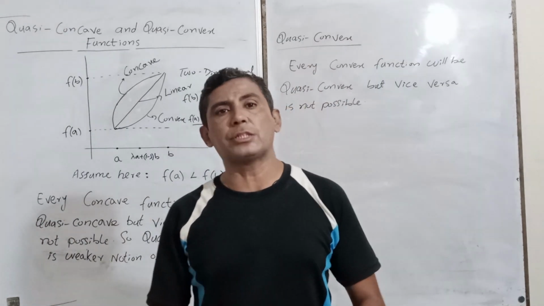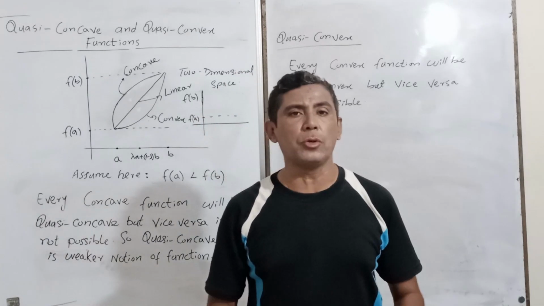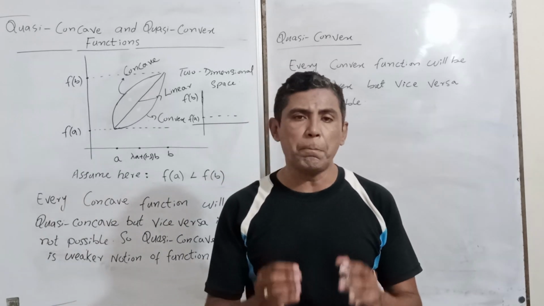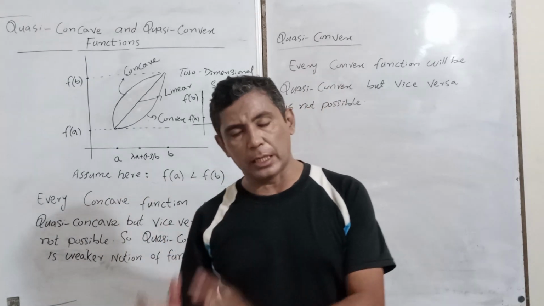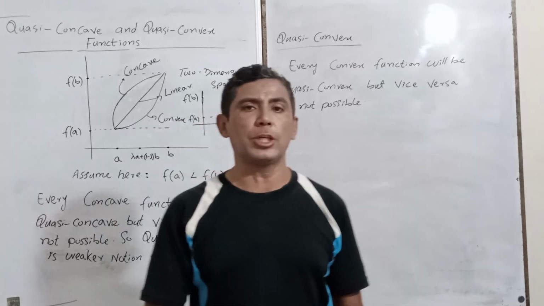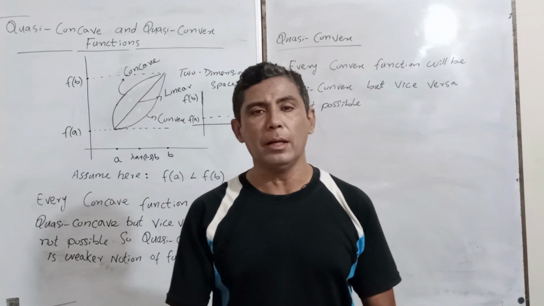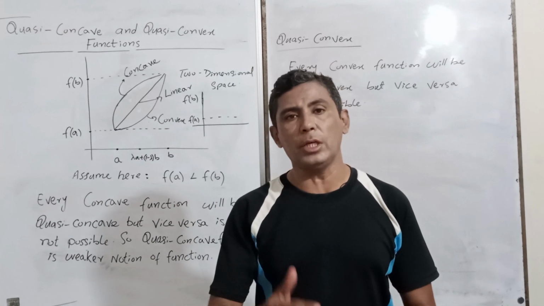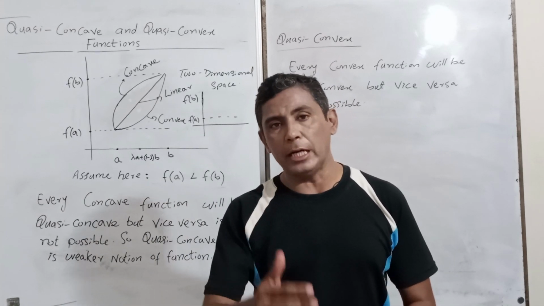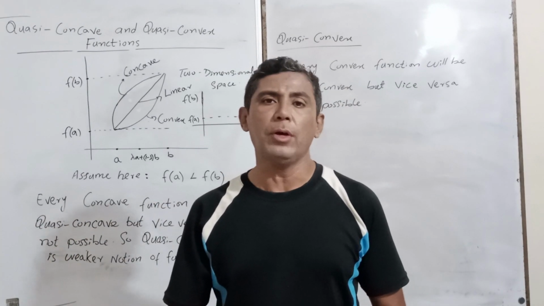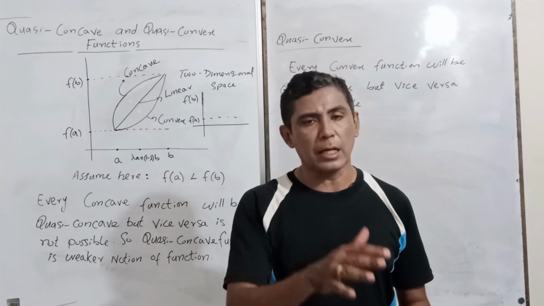In the upcoming lecture we will select some functional value, and first of all I will define some important properties of quasi-concave, quasi-convex function, and then we will move towards some numerical examples of how you can select the function and you can decide that this function is quasi-concave and this function is quasi-convex.